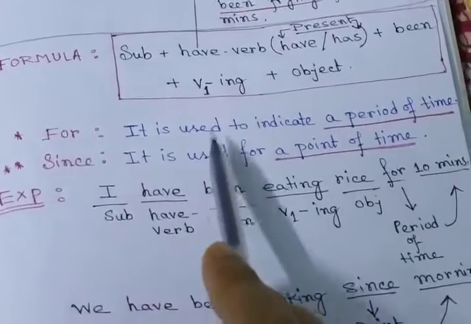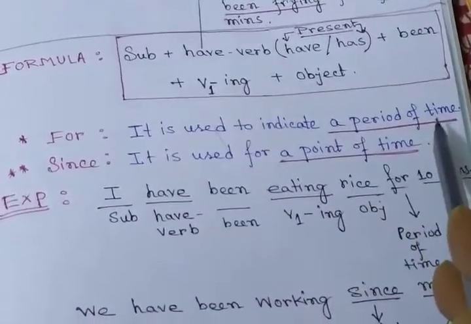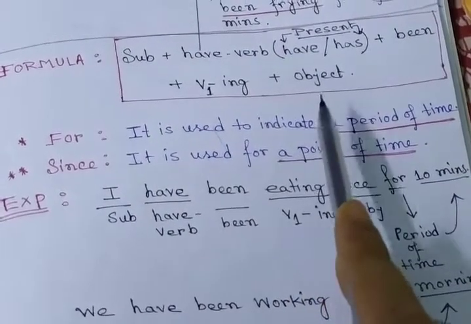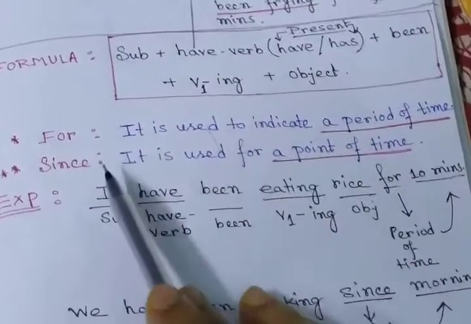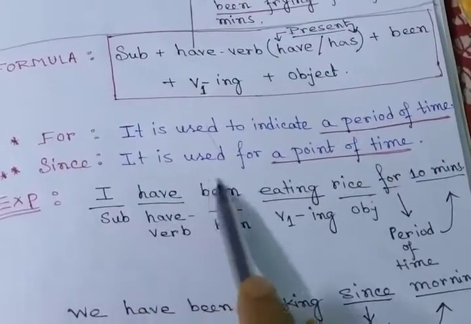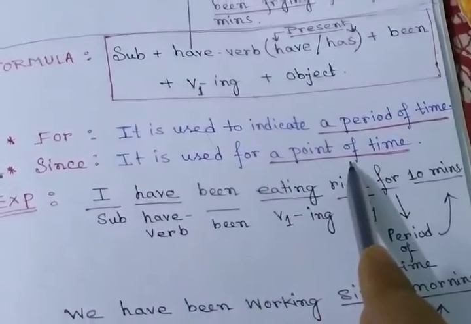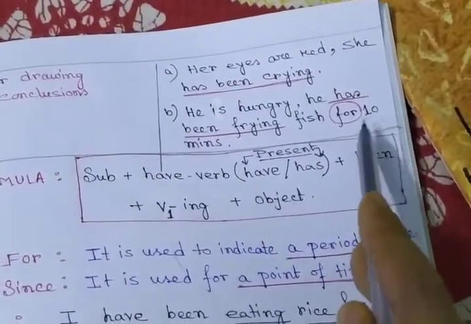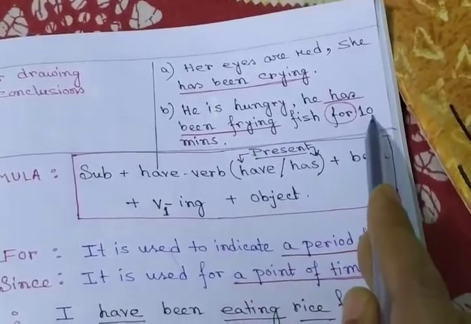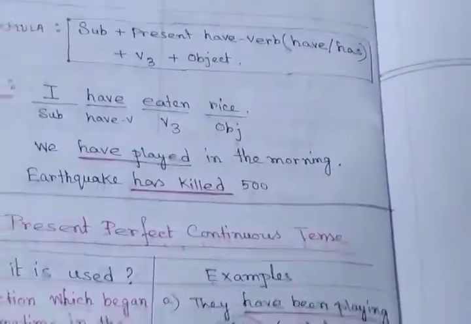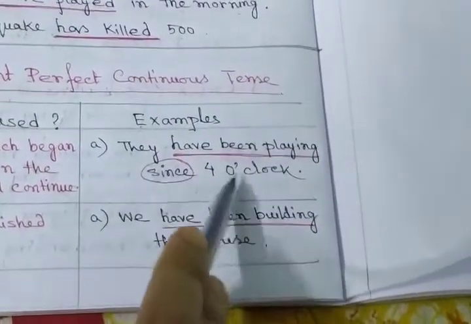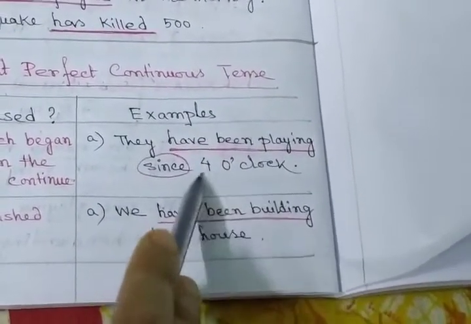And this is very, very important: when to use for and when to use since. For is used to indicate a period of time. The exact time is not mentioned, but it shows a period of time. Since is used for a point of time. Just see here and you will understand. For is used with 10 minutes, which is not a point of time. But here it shows a point of time: since 4 o'clock, 4 is mentioned here. So it is the point of time.